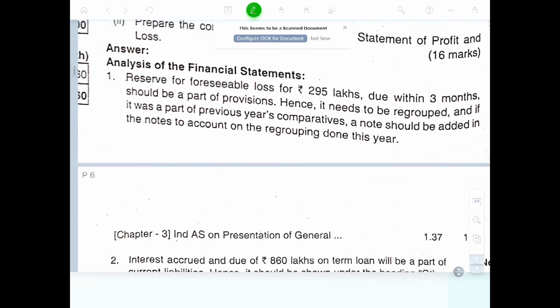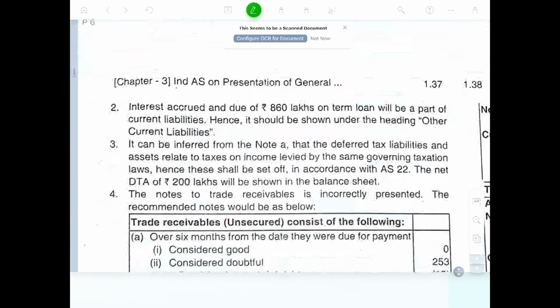Analysis of the financial statement. The reserves and foreseeable losses of 95 lakhs due to 3 months should be part of provision. Hence, it needs to be regrouped and shown in the previous year comparison. A note of regrouping should be added to the notes to accounts for this year.